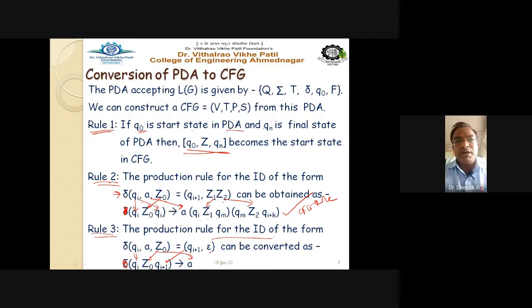And here qi, qm, then qm and qi plus k. So remember this conversion rule, rule number 1, rule number 2, and rule number 3 for the conversion of PDA. It means the PDA is given to us and we have to convert this PDA into context-free grammar rule.